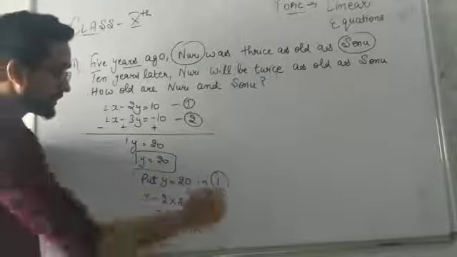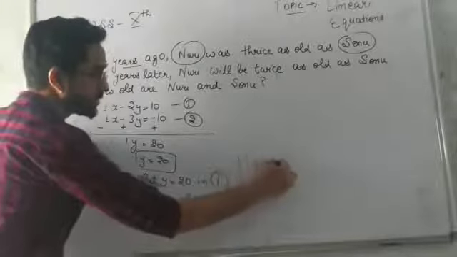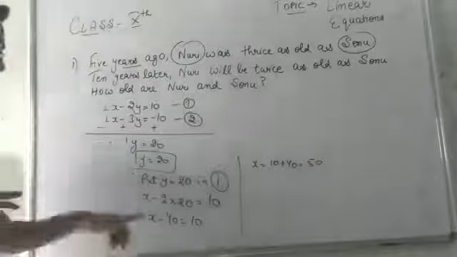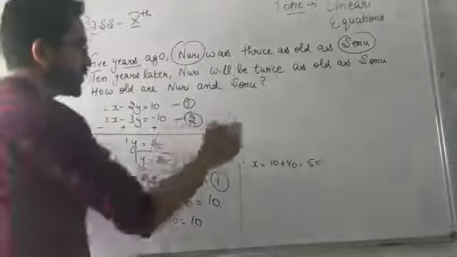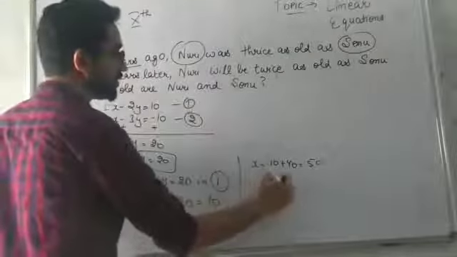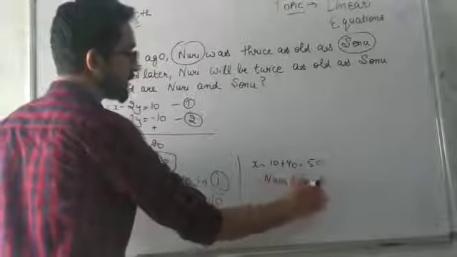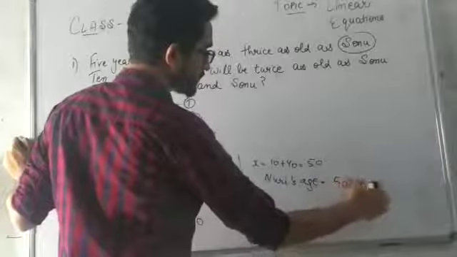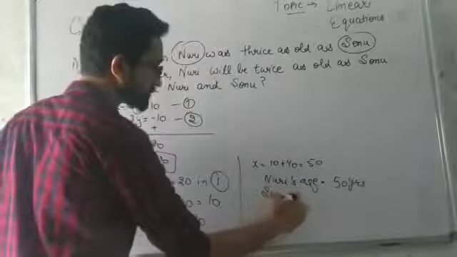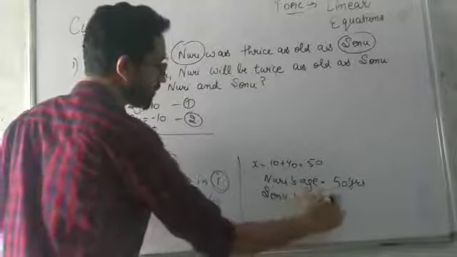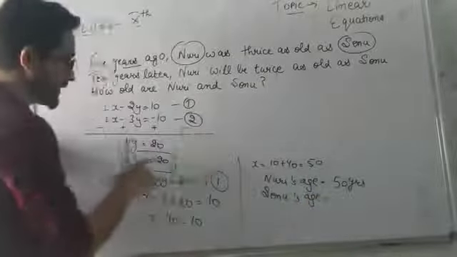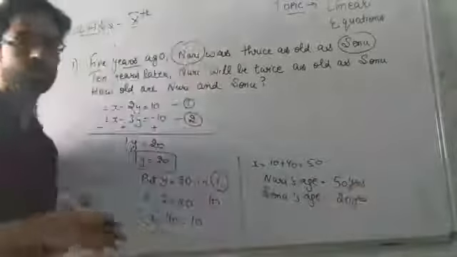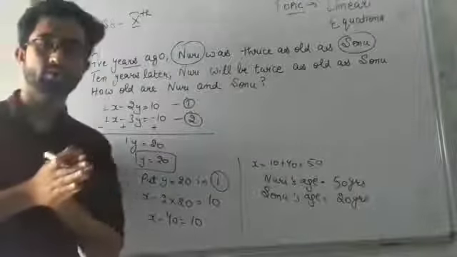This minus 40 will go that side. It will be x is equal to 10 plus 40, that is equal to 50. So we have got both ages of Noori as well as Sonu. We can easily say now Noori's age, that was x, will be equal to 50 years. Similarly, Sonu's age, that was y, will be 20 years. Okay, I hope it is clear to everyone.